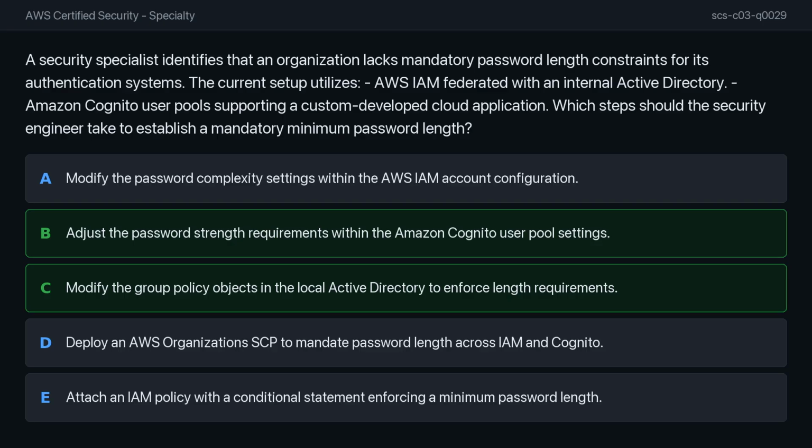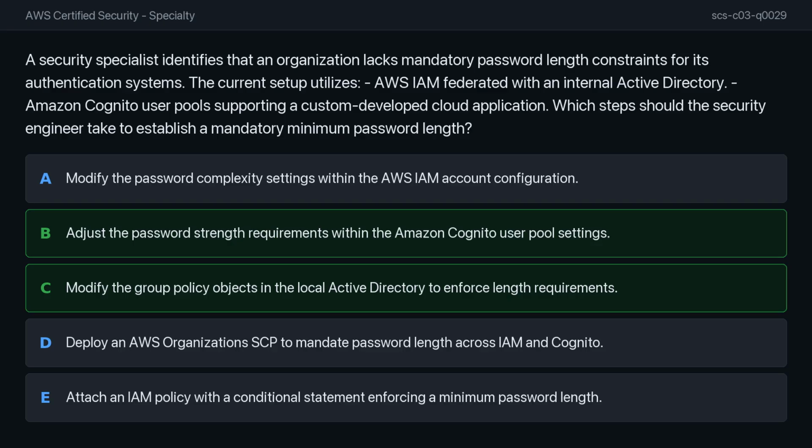for authentication. Therefore, the engineer must modify the group policy objects in the local Active Directory to enforce the length requirements. These settings will effectively govern the federated identities. The other options are incorrect. AWS IAM password policies only apply to IAM users created directly within AWS and do not affect federated identities.